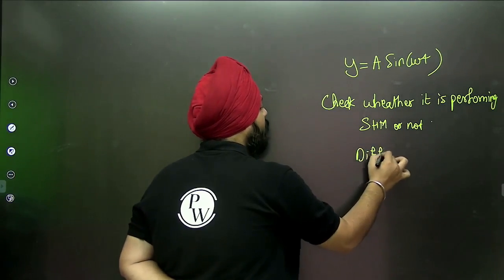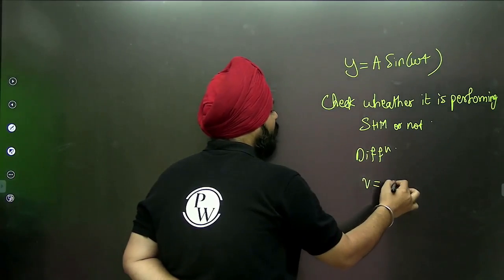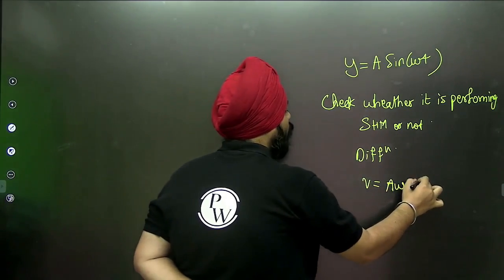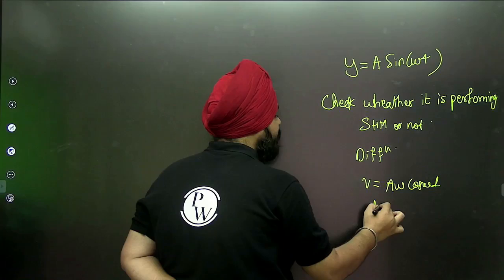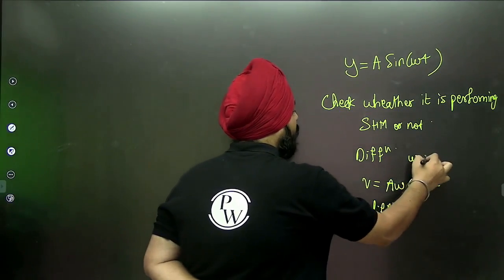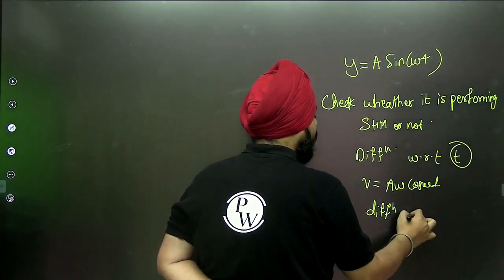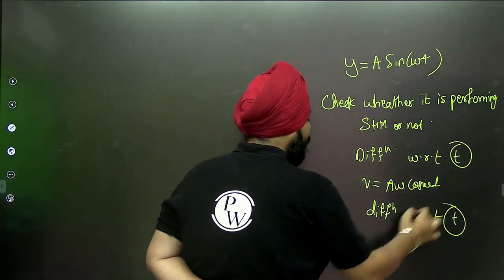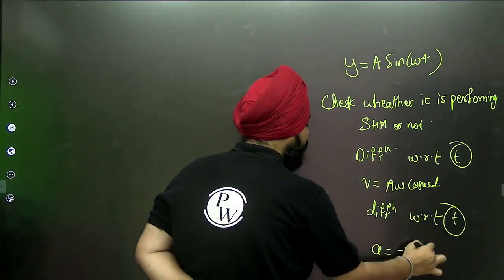Differentiate this equation, so velocity is equal to A omega cos of omega t. Again differentiate this equation with respect to time. We are getting acceleration is equal to minus omega square x.